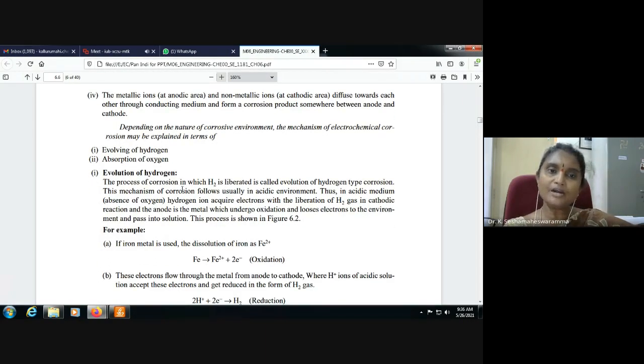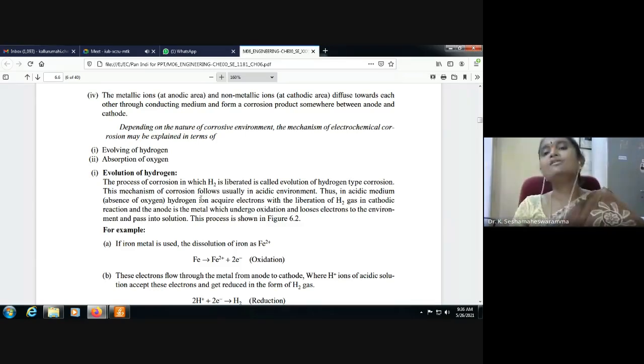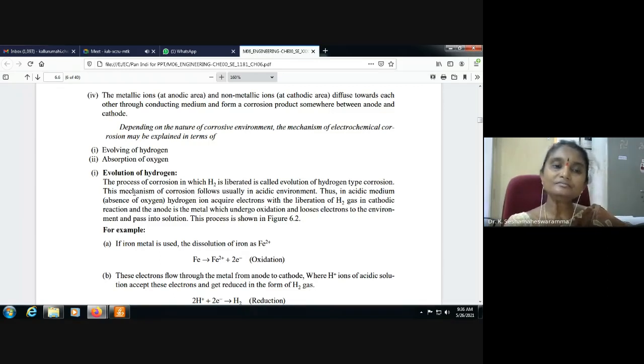It is the process of corrosion in which hydrogen is liberated, hence it is called evolution of hydrogen type of corrosion. This mechanism usually follows in an acidic environment.